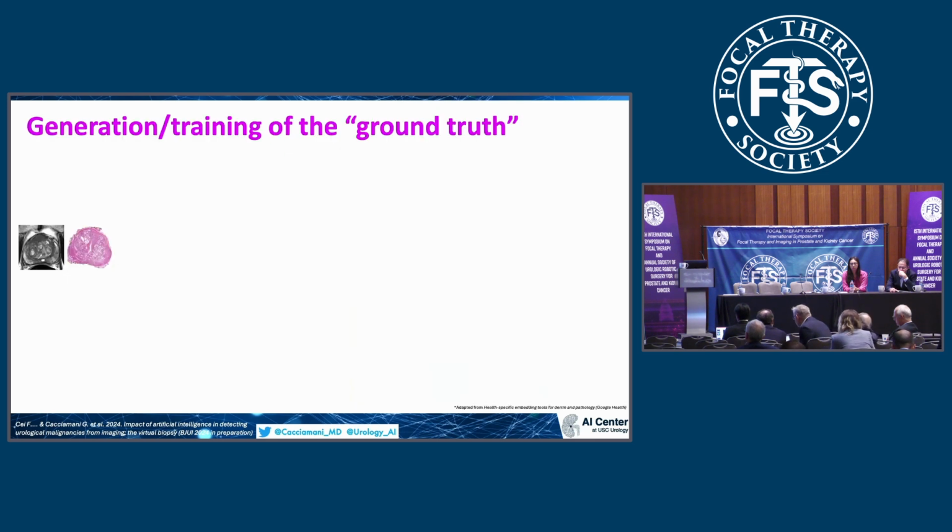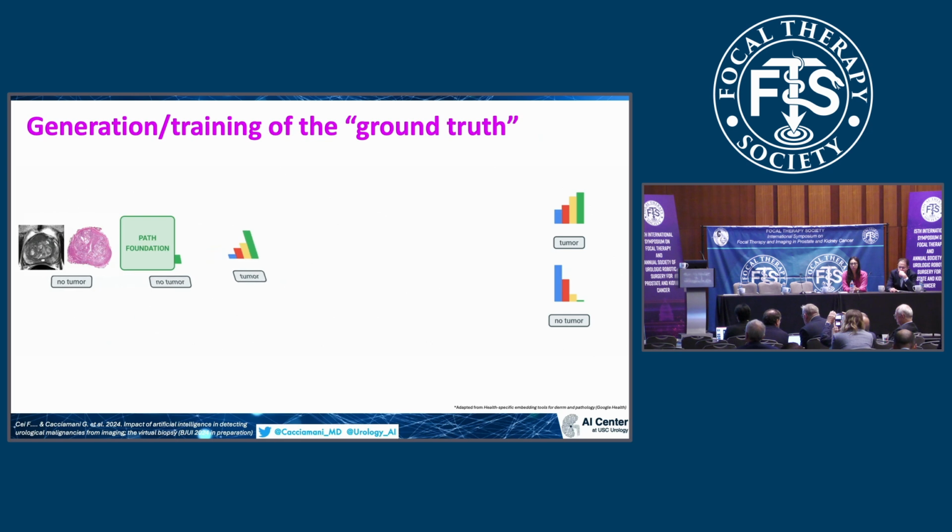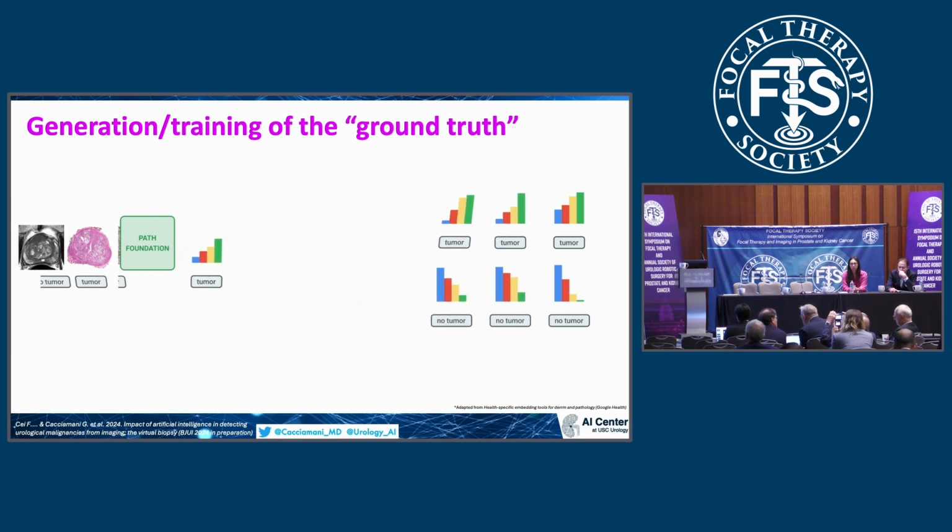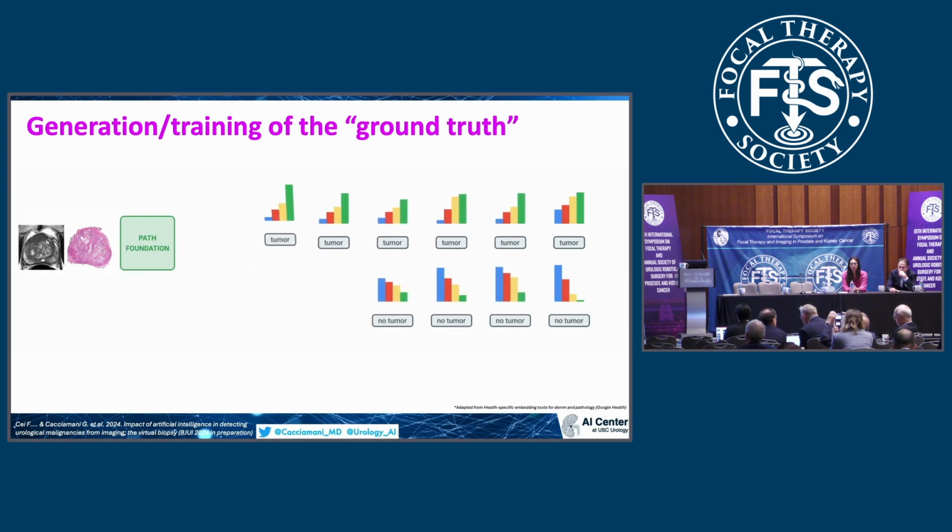At the time that we create what we call the ground truth, or we train the model in understanding those pixel to radiological characteristics, the first thing is the pathological foundation. The system will be fed with cases that have already been read by pathologists and radiologists.